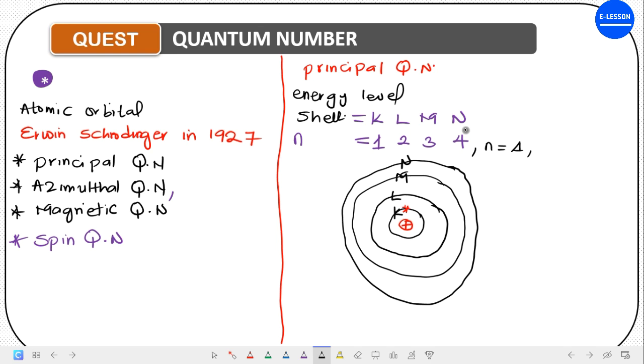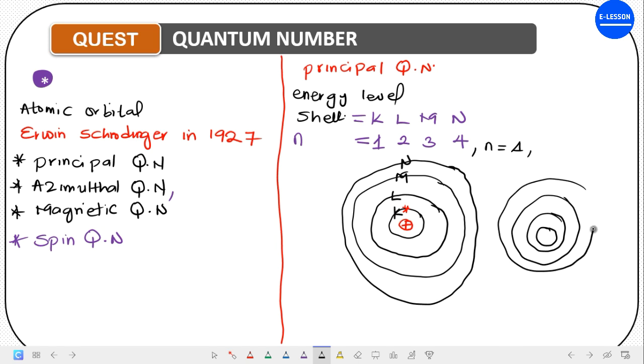Now, the quantum numbers, what they describe, can be likened to the layers of rooms in an onion bulb. An onion bulb is something like this, right? You have the first one, then you have the second one, then you have the third one, you have the fourth one.